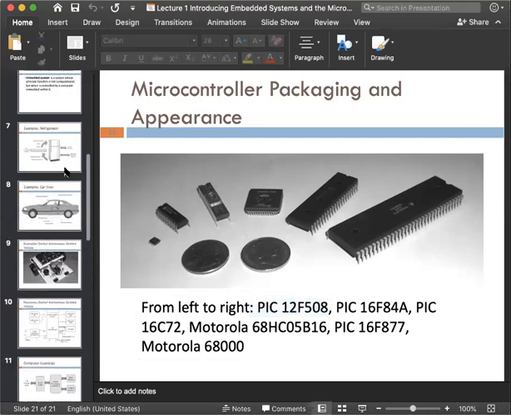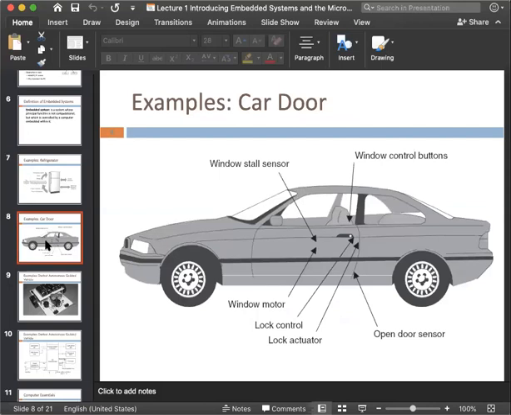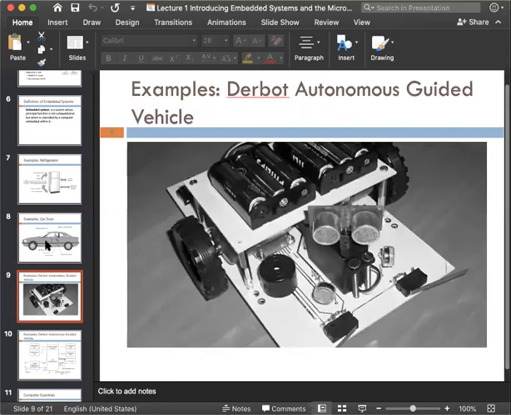These microcontrollers will hold the instructions and give us an output. See, there are some examples given here, like a refrigerator. A car door has some auto lock system, and also most of the fast cars are now developed using AI systems. They act according to, suppose, your safety speed limit. So some cars are now auto cars. These are examples of microcontrollers. Another example is a vehicle guidance system, which is also built using a microcontroller.